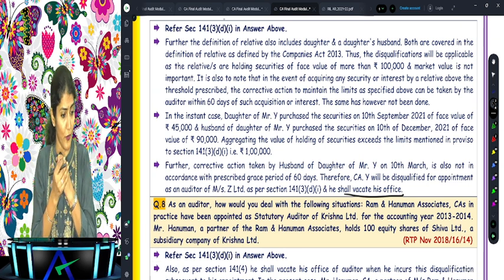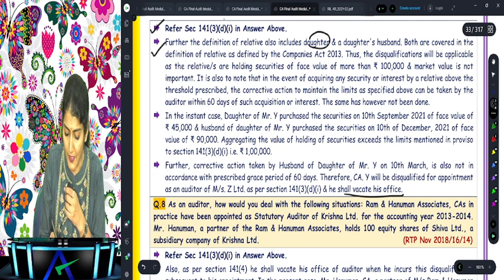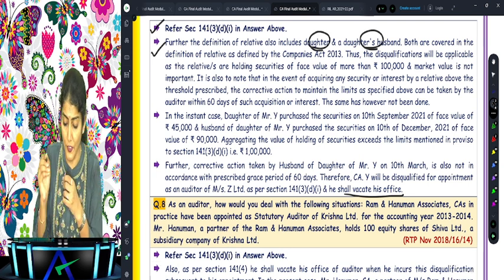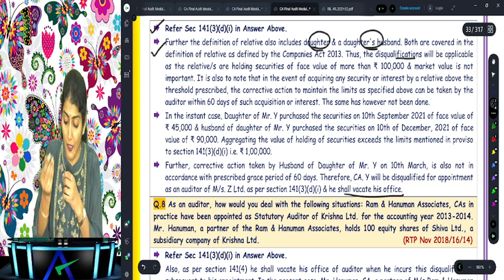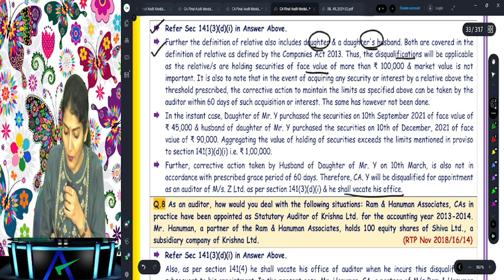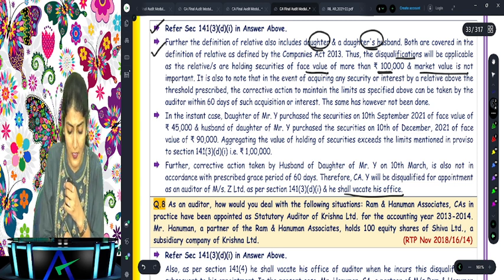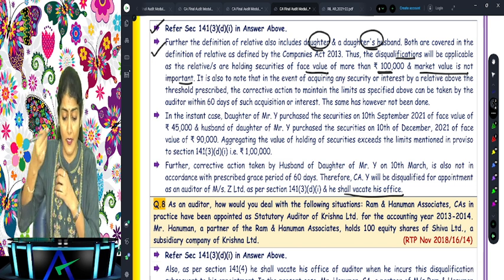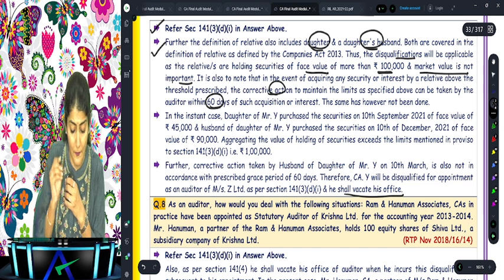Are you able to follow this? Yes. So 141 3D1. Then the definition of relative includes daughter and the daughter's husband. Both are covered in the definition of the relative. The disqualification will be applicable if the relatives are holding securities of face value of more than 1 lakh. Market value is not important. It is also to be noted that in the event of acquiring any interest after the appointment, the corrective action has to be taken within 60 days.